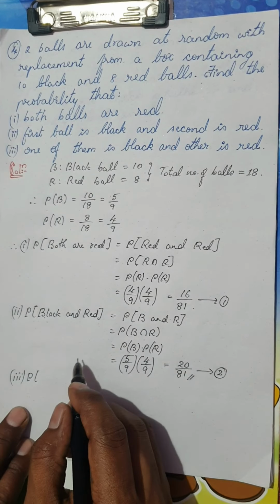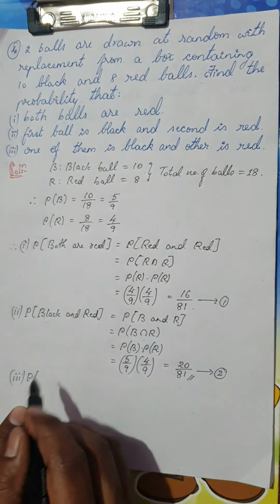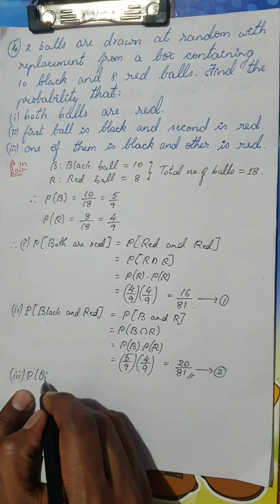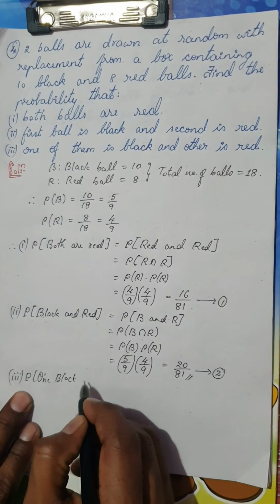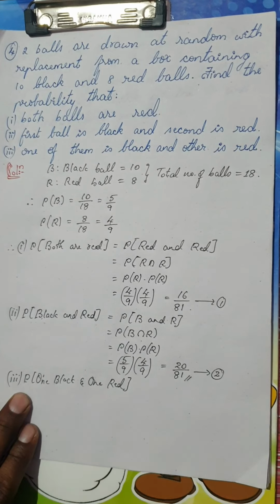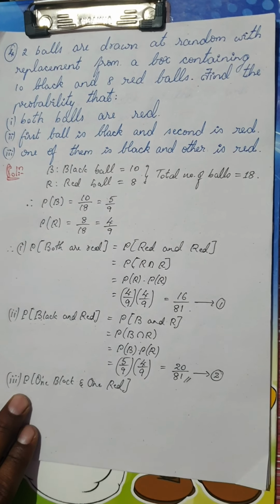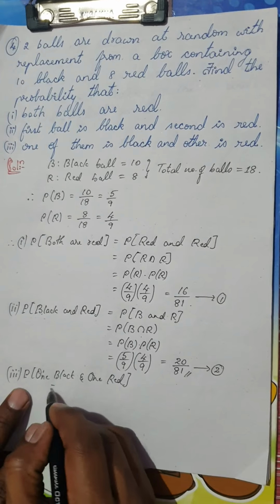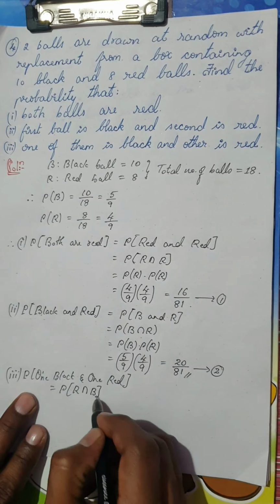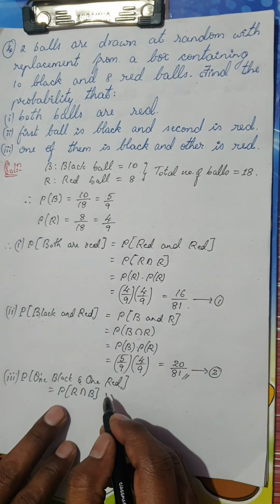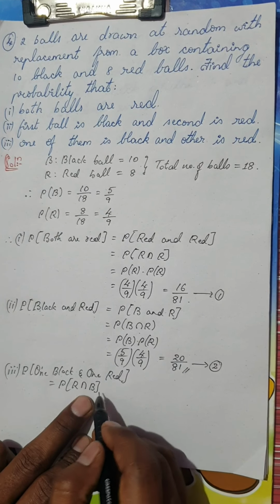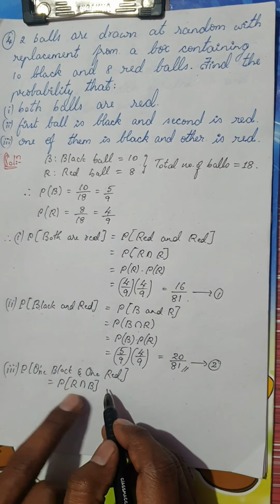Are you following? Probability that one of them is black and the other one is red. You can say one black and one red. I want the probability of one black and one red. So this is the same as, I will take red and black. Let me say in the first pick I will get red and the second pick I'll get black. That means I'm getting one color in one pick.